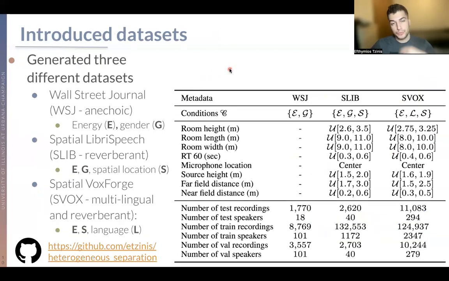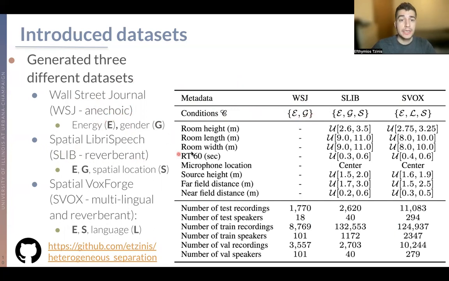In order to train and evaluate our models, we generated 3 data sets that we're going to make available online, which have different metadata, as we see here. The first one is Wall Street Journal, which is an anechoic data set, which has the energy and the gender information for the speakers.